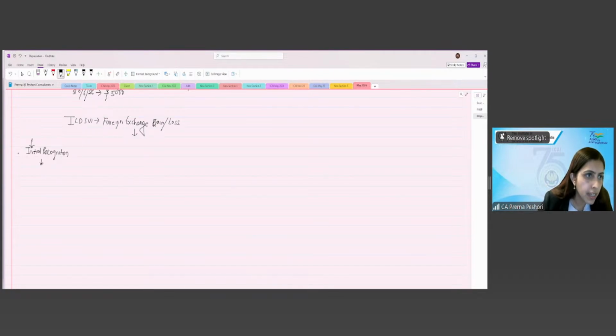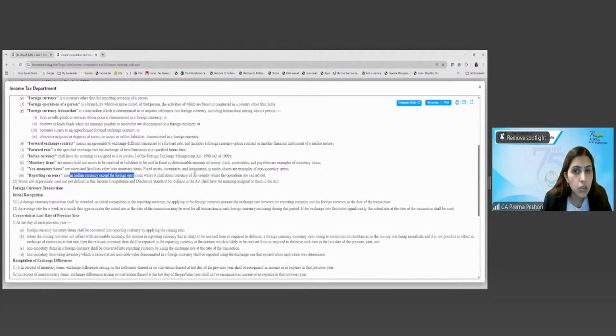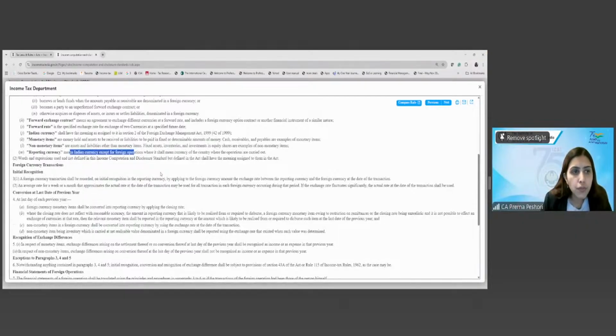So this will be recognized using the exchange rate on the date of transaction. Fine. So what does it say? An average rate for a week or a month that approximates the actual rate at the date of transaction can also be used for all the transactions in each foreign currency occurring during that period. If the exchange rate fluctuates significantly, the actual rate at the date of transaction shall be used.